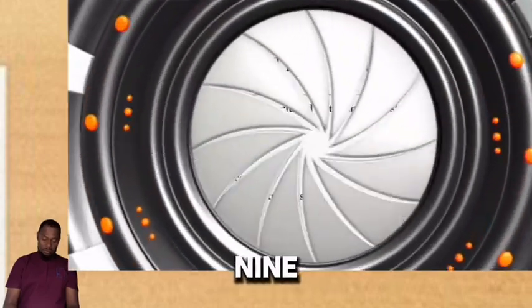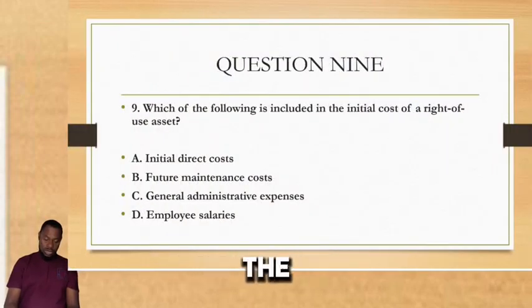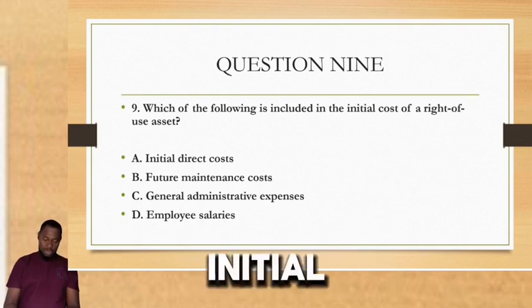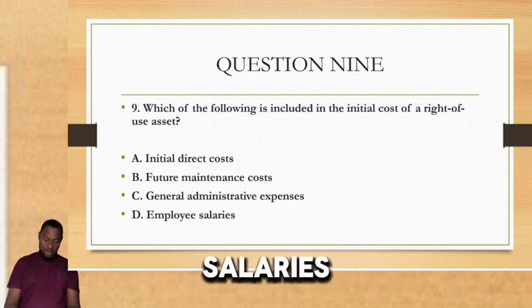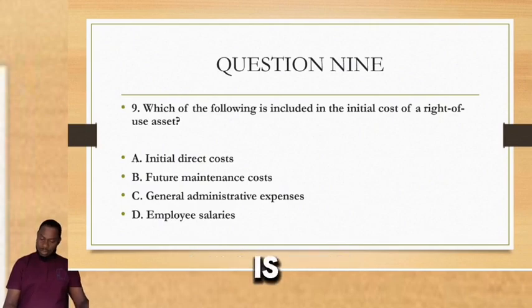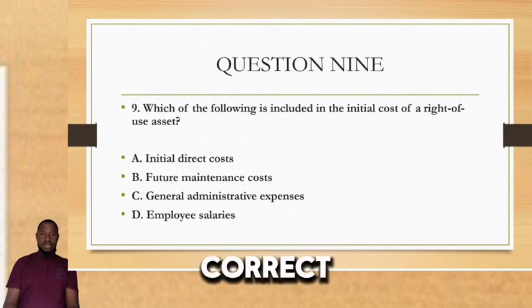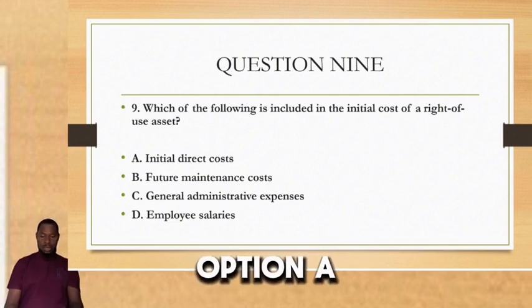Question number 9. Which of the following is included in the initial cost of a right of use asset? You know what a right of use asset is, don't you? Option A says initial direct cost, B, future maintenance cost, C, general administrative cost, and D, employee salaries. So which of the following is included? What do you include in the initial cost of a right of use asset? The correct answer is option A.